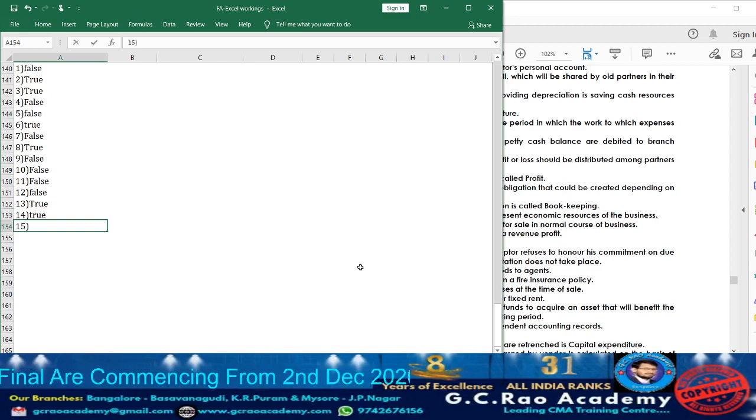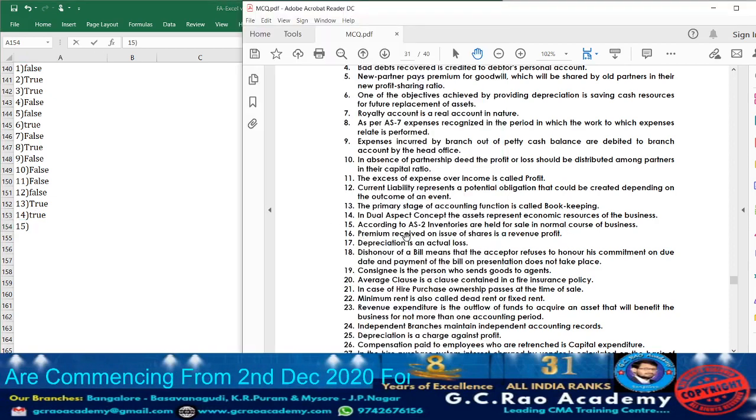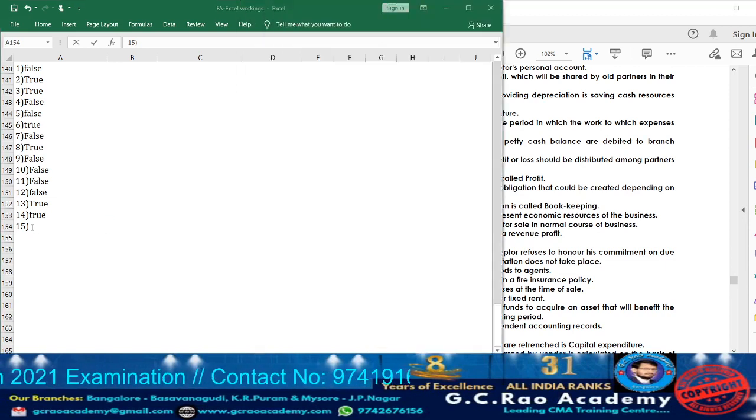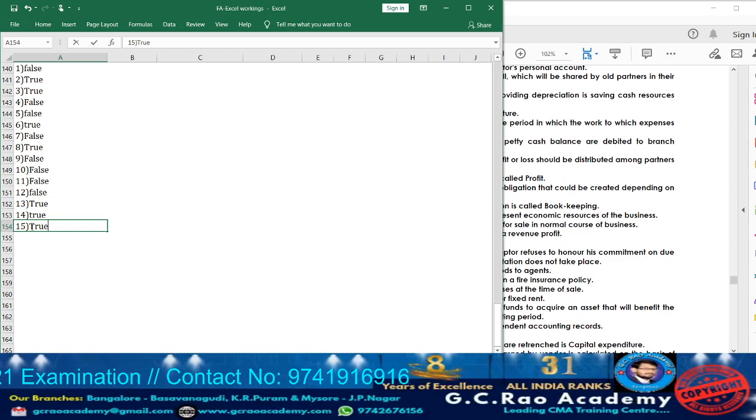Now moving on to 15. What do we have? According to accounting standard 2, inventories are held for sale in normal course of business. Yes, true. What is inventory? Inventory is going to cover the raw materials, WIP as well as the finished goods which are held for sale. So the statement they have given is true. So take down 15, true.